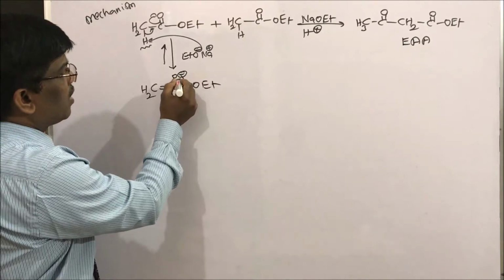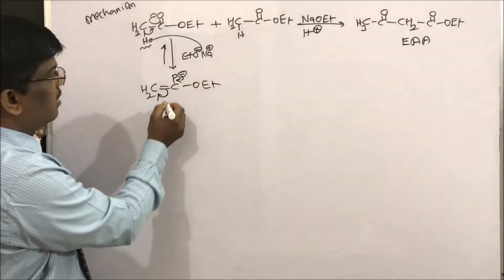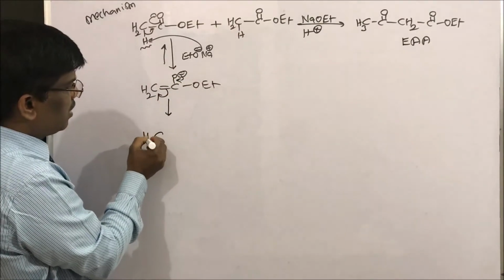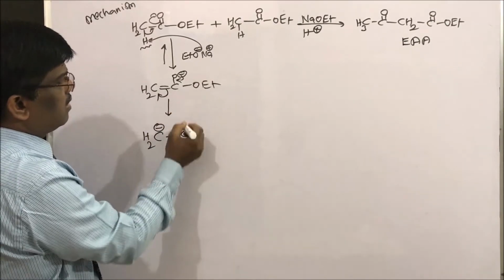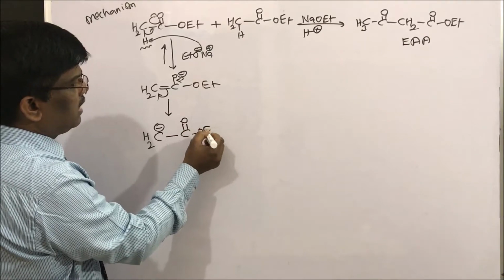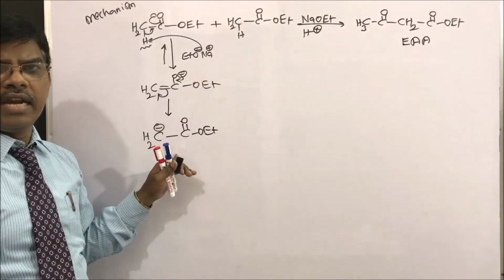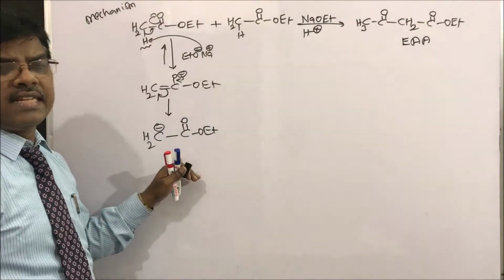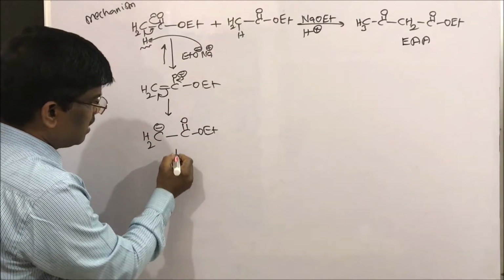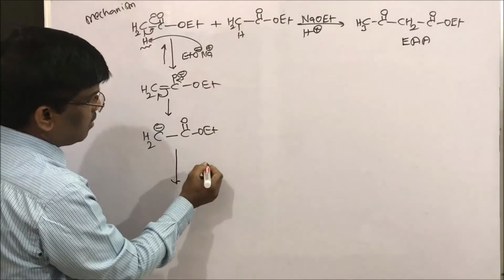So now what happens? This is the anion. This anion is the active intermediate which is going to condense with another molecule of ethyl acetate, CH3COOEt, which is there in the reaction mixture.